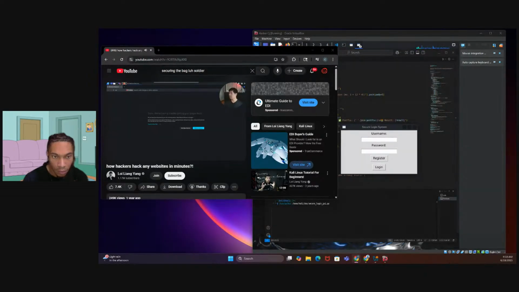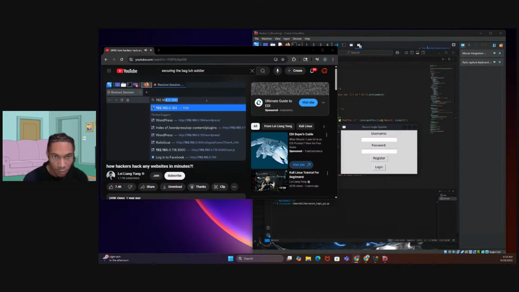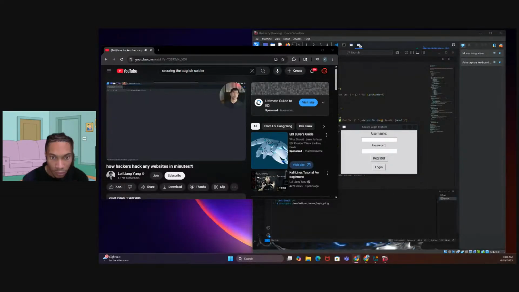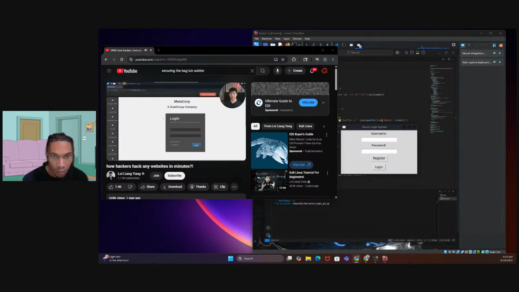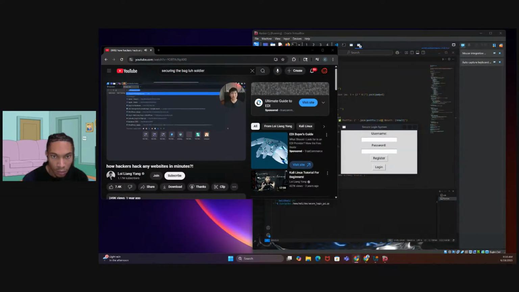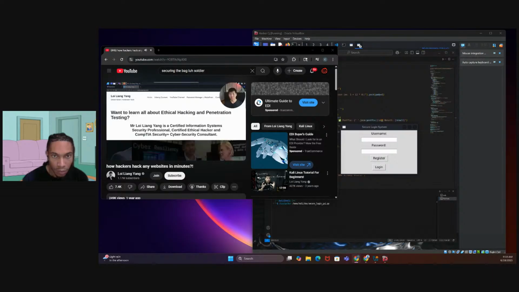And what you can do now is typically target the site by entering the URL. So in my case, I can enter 192.168.0.184 followed by /willsgoat. So this is going to be the website that we will be targeting. And of course, in other cases, you can go to, say, loyliangyang.com to target this site.